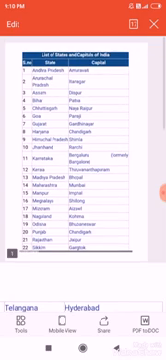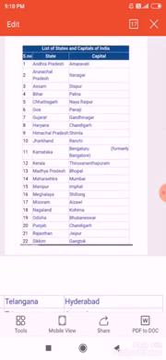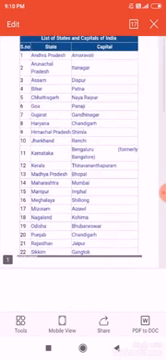After this we will discuss the location of each state and each union territory on the map of India. So first one is Andhra Pradesh. Its capital is Amaravati. Basically, Andhra Pradesh was the first Indian state formed on the basis of language, in the year 1956.